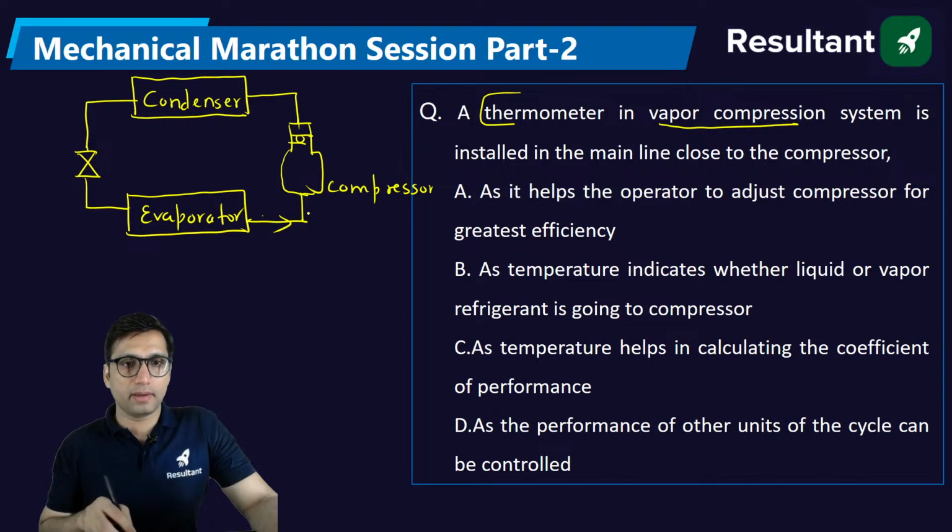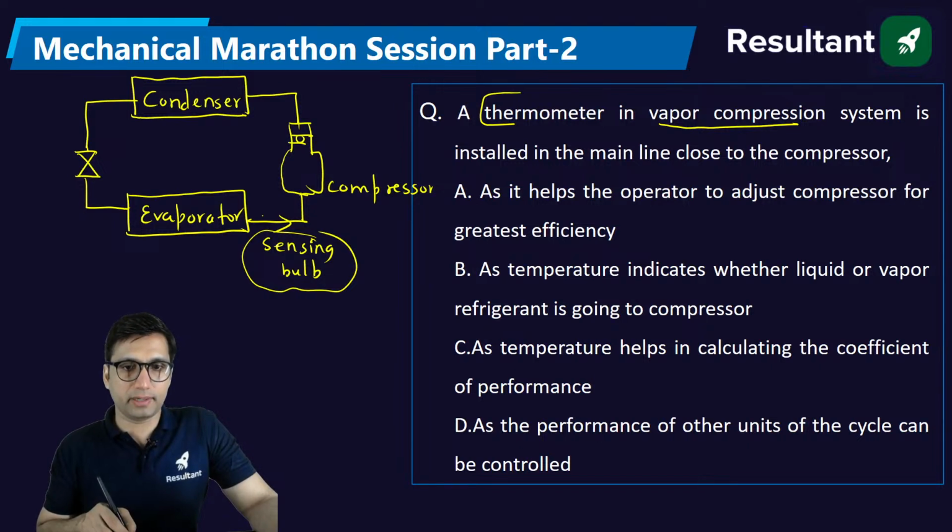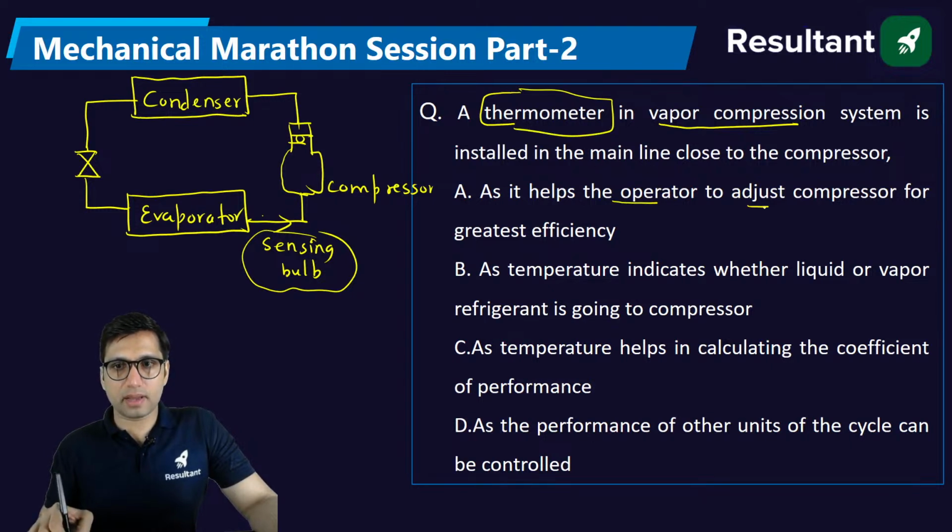We keep a sensing bulb here. The sensing bulb basically acts as a thermometer only, that will tell you the degree of superheat. So why do we use a thermometer here? It helps the operator to adjust compressor for greatest efficiency. As temperature indicates whether liquid or vapor is going to compressor. It helps in calculating coefficient of performance as the performance of other units can be controlled.